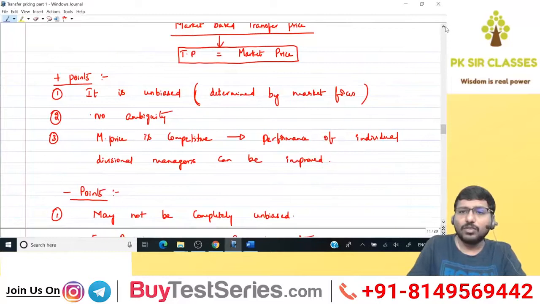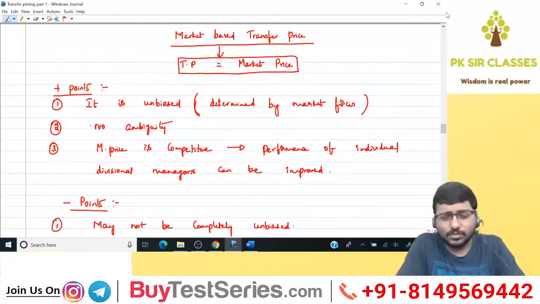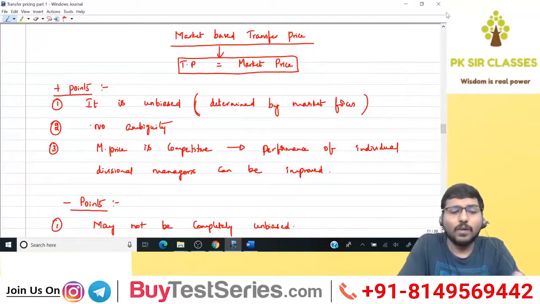Before we get to that, you need to tell me one thing. What are the different methods of transfer pricing? Market price based method, cost based method, negotiation based method. You need to recollect and tell along with me. Market price, there is no further sub classification. Cost based, what are they? First one is marginal cost, standard cost, full cost plus markup. Mostly markup will be based on full cost only. Sometimes it will be variable cost as well. Then finally we have negotiation based. So these are all the transfer pricing methods.